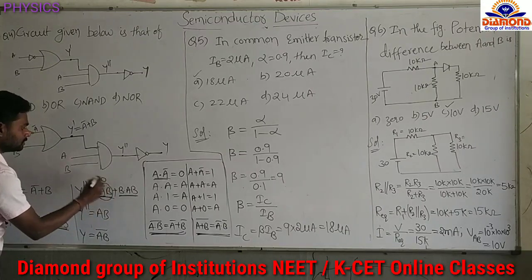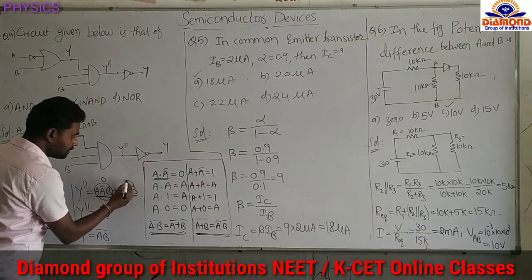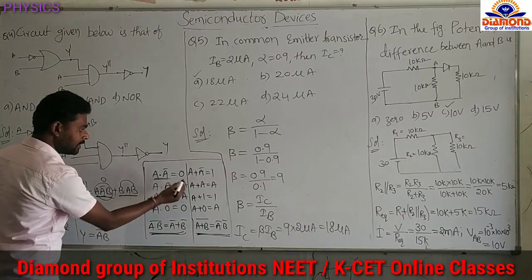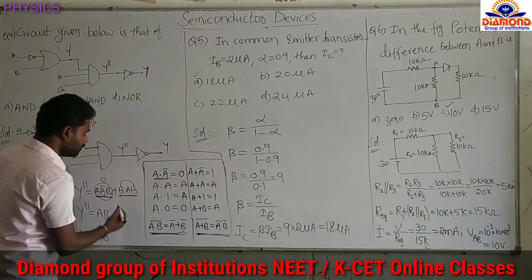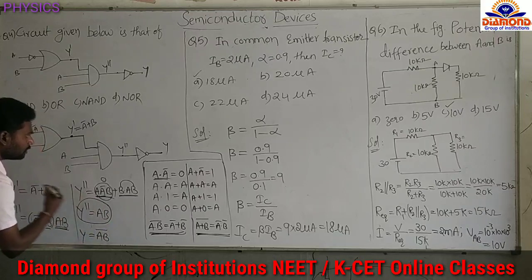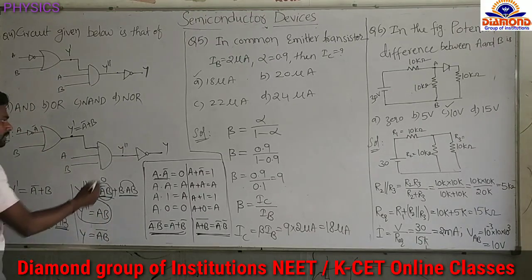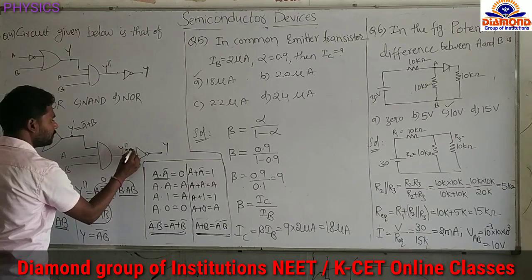This total will become 0. Plus B dot AB is there. B dot B is nothing but, like A dot A is A only, so B dot B also equal to B. So B dot A or A dot B we will get. The output of the AND gate Y double dash is AB we are going to get.